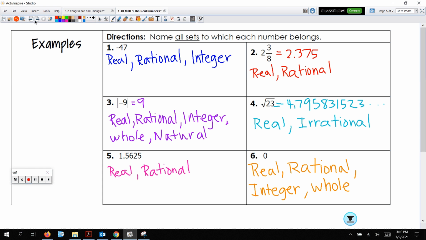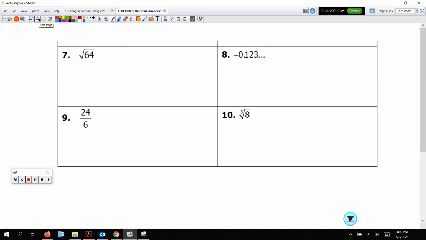Let's look at some more examples. Why don't we? Let's do that. All right. Actually, we're going to eliminate number 10. I forgot. We did not do cube roots. I don't even want to talk about that. This is bananas. But number 7 has a negative out front, so it's still going to stay out front. And the square root of 64 is 8. So we are talking about negative 8.